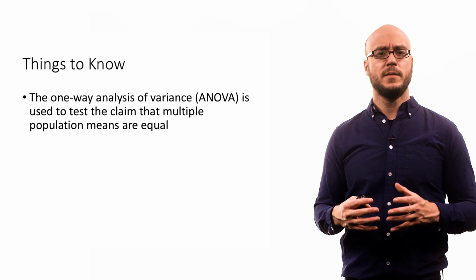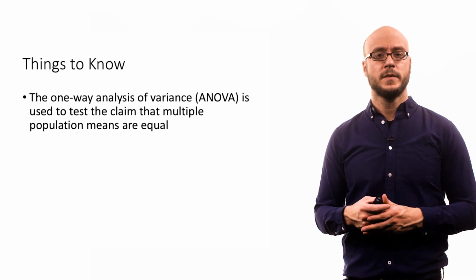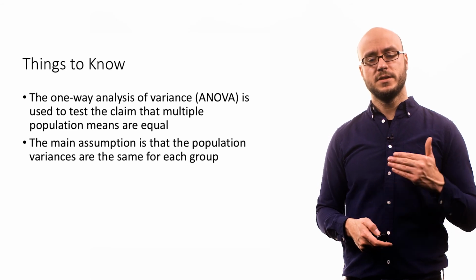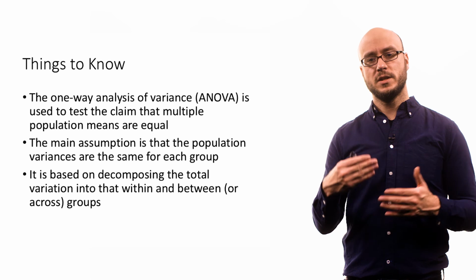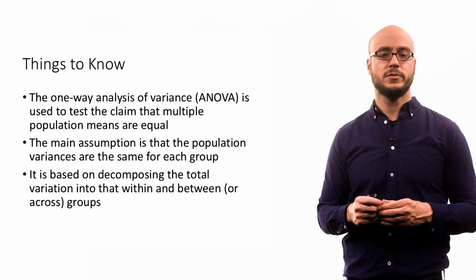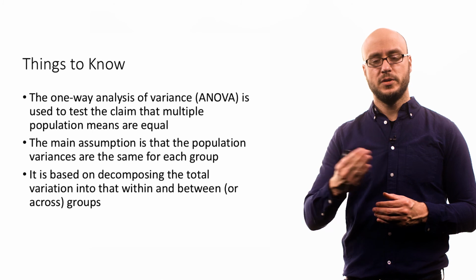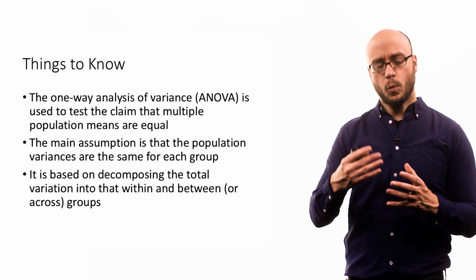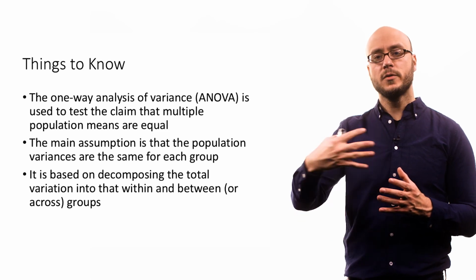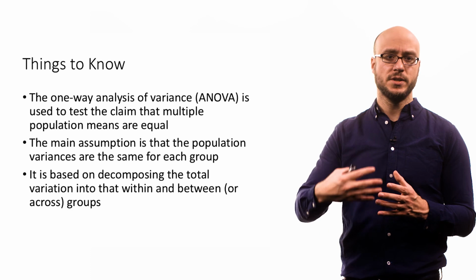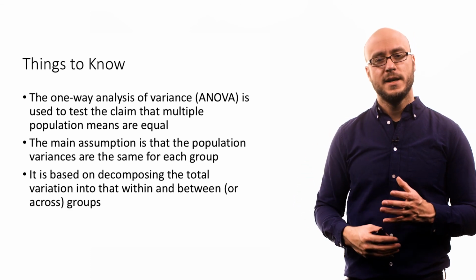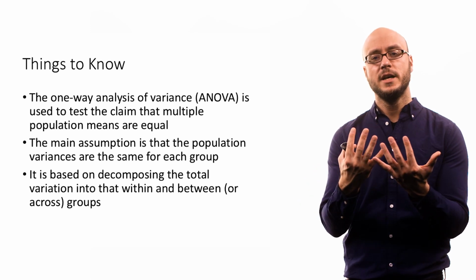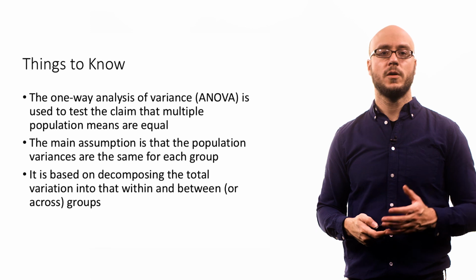A few things to know about one-way analysis of variance. It's used to test the claim that multiple population means are equal. The main assumption of analysis of variance is that the population variances are the same for each group. When we assume that the population variances, the spread, are the same for each group, then the differences we can attribute to these different means. Another important part about one-way analysis of variance, and why it's an important building block for other statistical models used in the social sciences, such as multi-level or hierarchical models, is that it is based on decomposing or partitioning the total variation in our data in terms of that within and between or across groups.